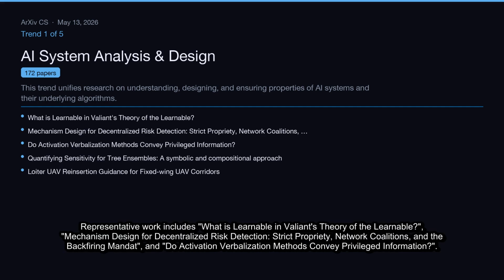Representative work includes what is learnable in Valiant's theory of the learnable, mechanism design for decentralized risk detection, strict propriety, network coalitions, and the backfiring mandate, and do activation verbalization methods convey privileged information.